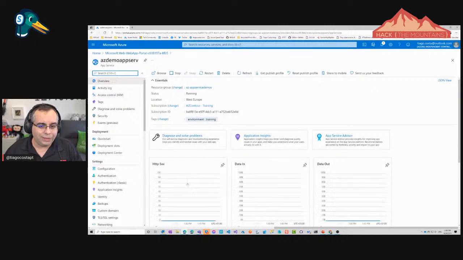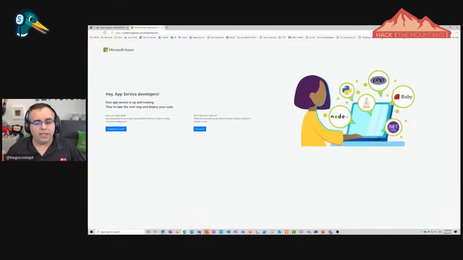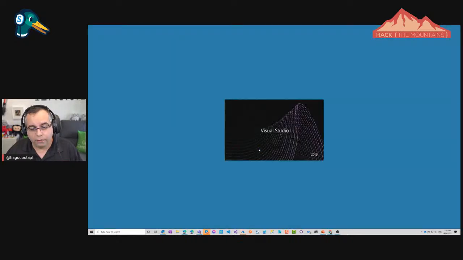So let's go to the resource. So this is my web app. If I click here, it says browse. You can see this is the landing page for Azure Web Apps, and you're like, oh yeah, great. We had deployed something, but what is that? That's like, yeah, an app. Great. Happy days, right? But the thing is, look, it's really easy now for me just to take this and be able now to deploy something into this. And let's just fire up here Visual Studio, and not this one. I just clicked on the wrong button.